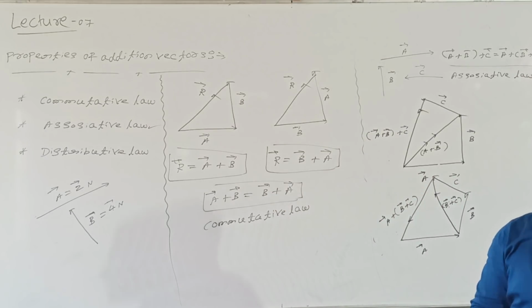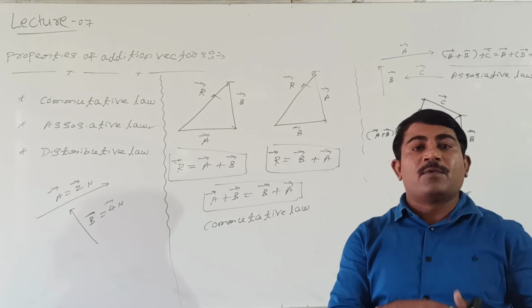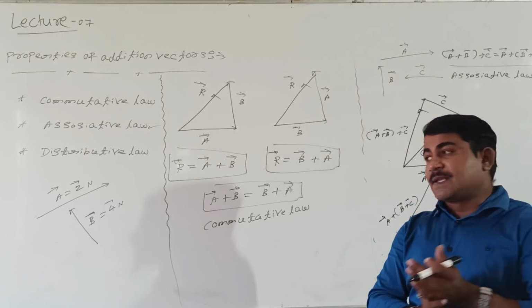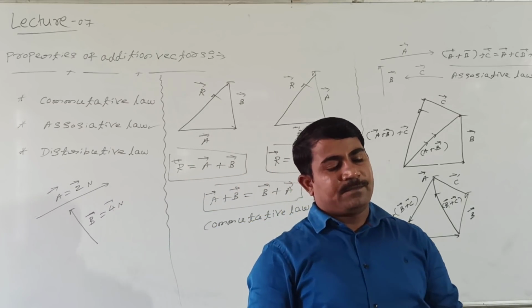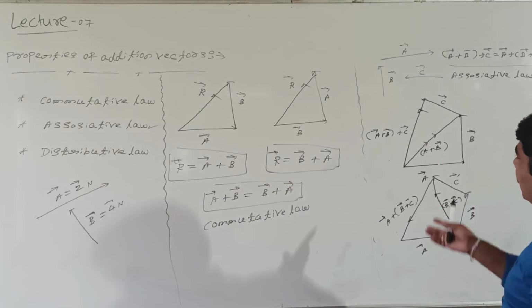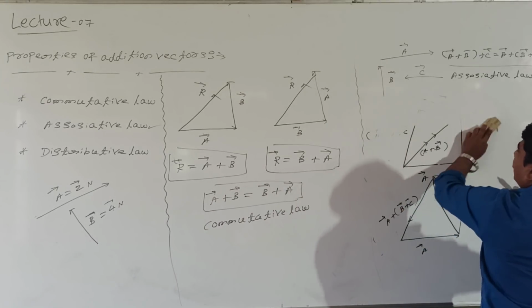So, vectors can be added independent of their order, for more than 2 vectors. Similarly, one more law is there, distributive law. Now we will see what is the distributive law. See students, how to add the distributive law using the addition of vectors.